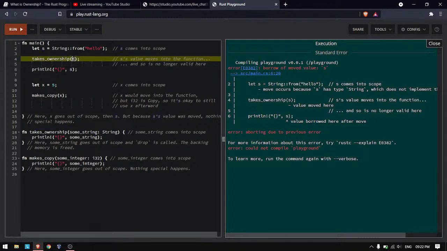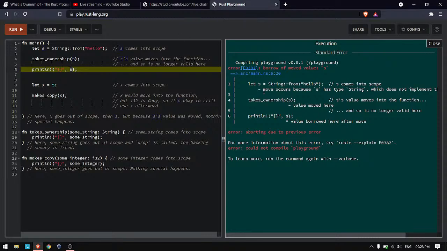So we are basically passing s's ownership to this function, and once the scope ends, Rust knows it has to free the memory. And now we have already passed s, so s became invalid because we passed its ownership to here, and we can't print invalid things, right?